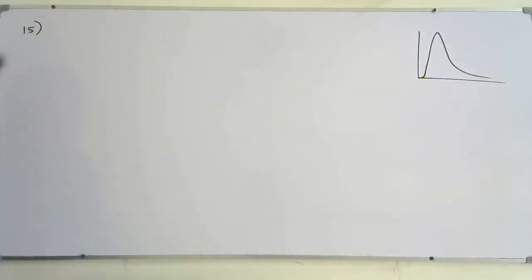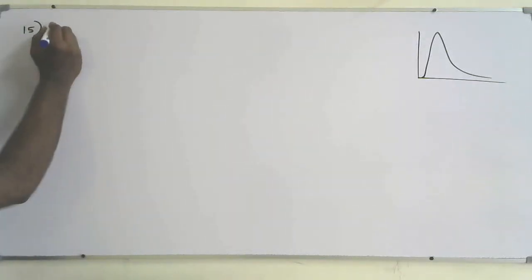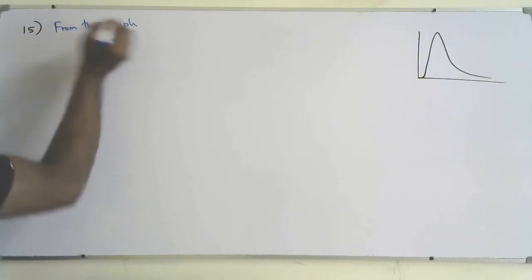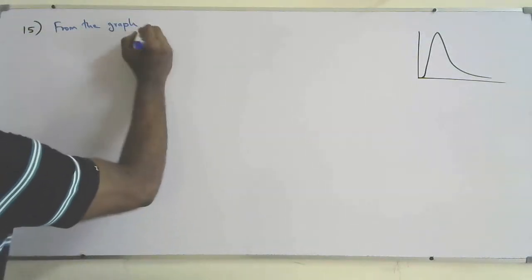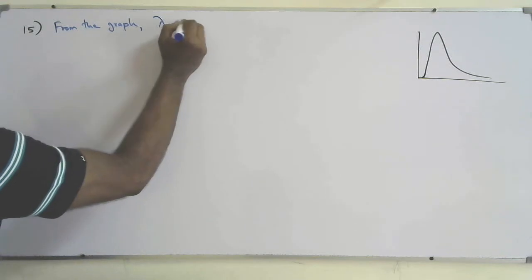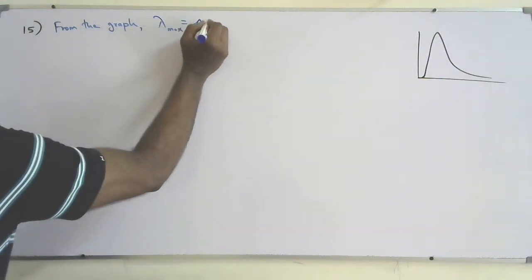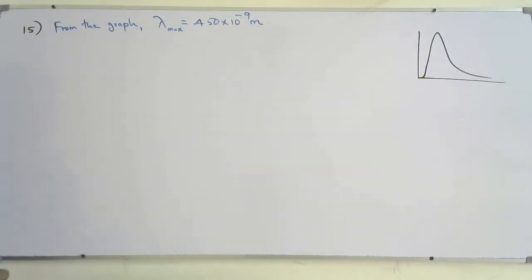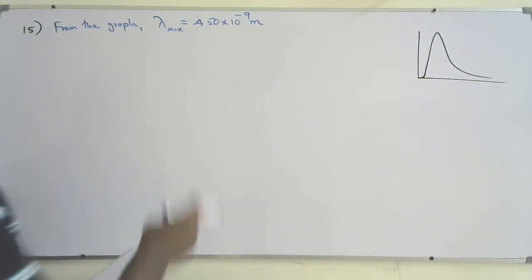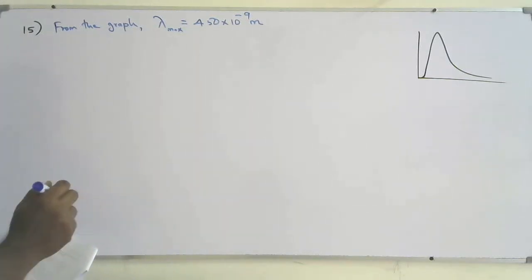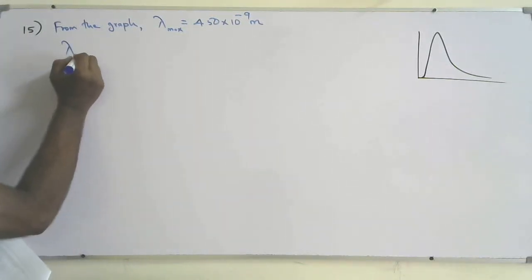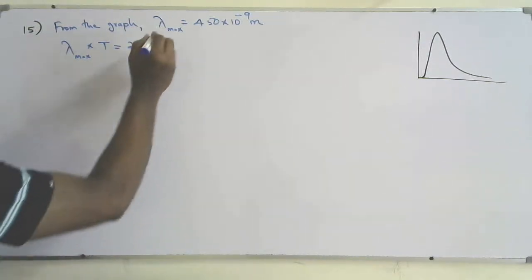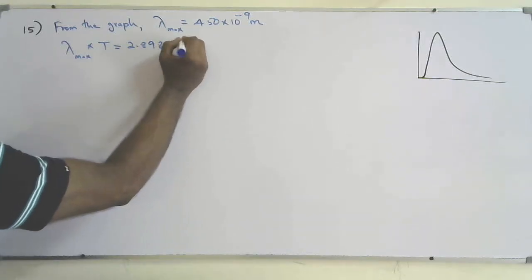So from the graph, we can say lambda max is 450 × 10^-9 meters, or 450 nanometer. The x-axis is given in nanometer, 10^-9 meter. So use Wien's law, that is lambda max × T = 2.898 × 10^-3.